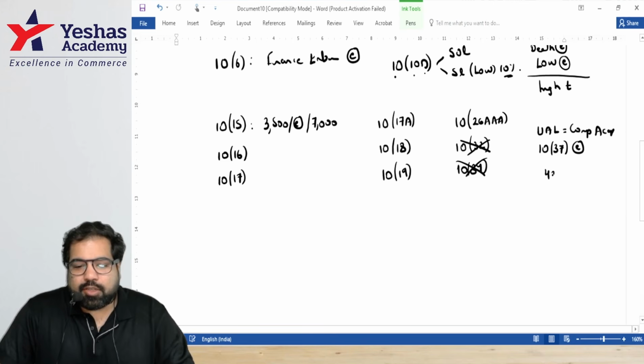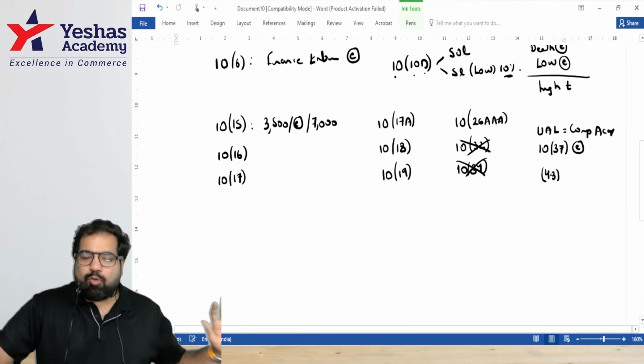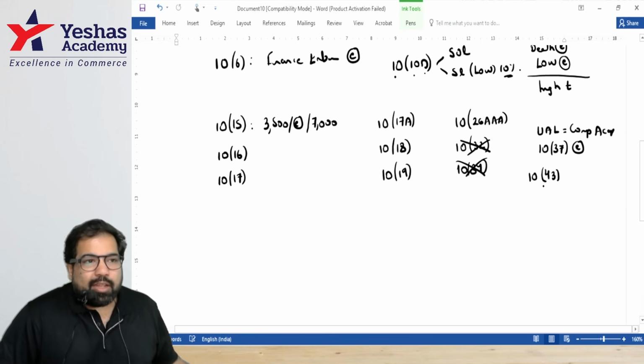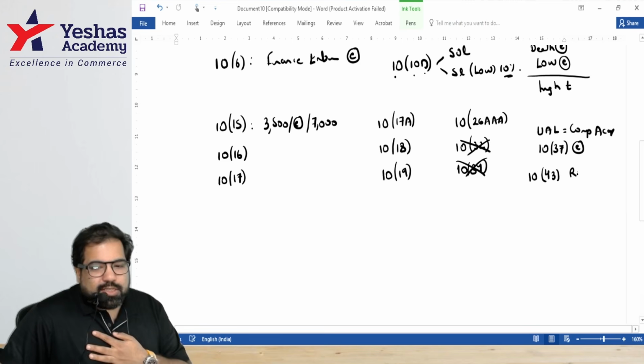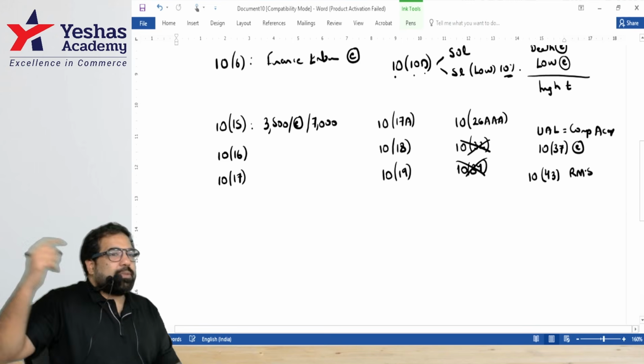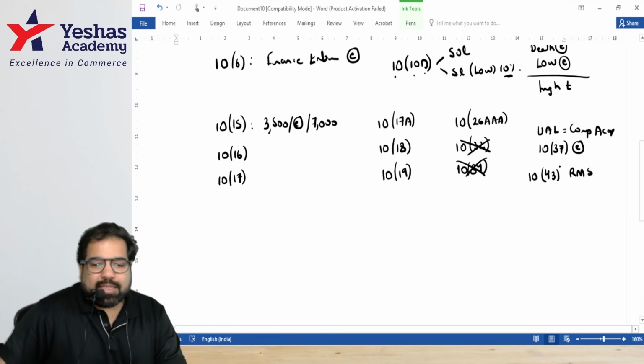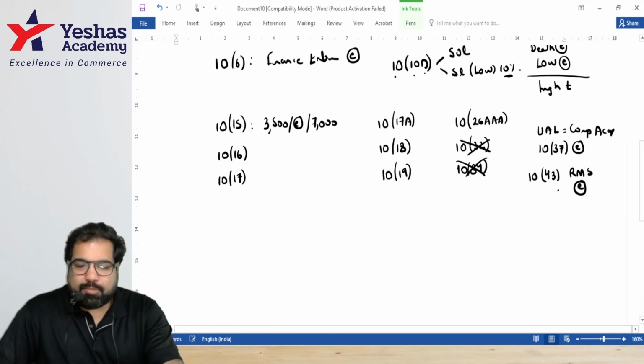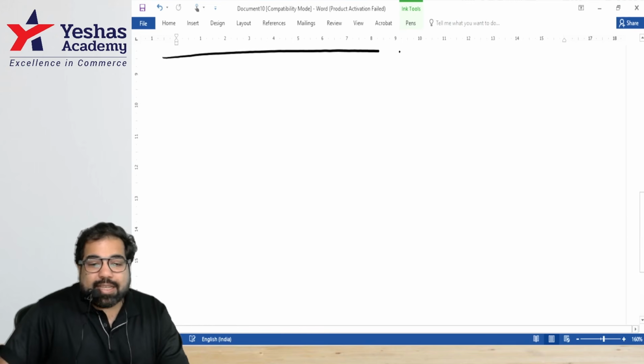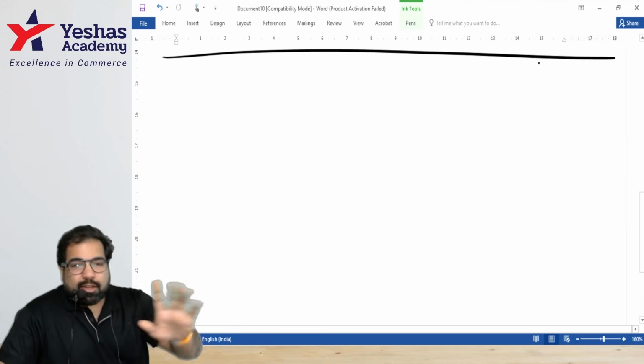And guys, at 43 years, when you want to just relax at home, I say a section called 10(43), where there is a reverse mortgage scheme. Under this, the bank pays you money every month, but that is not your income. You need to repay it back, guys. That's why it is completely exempt. And the next one, guys, is not an exemption, it is a deduction.